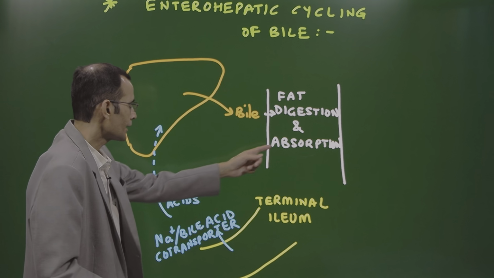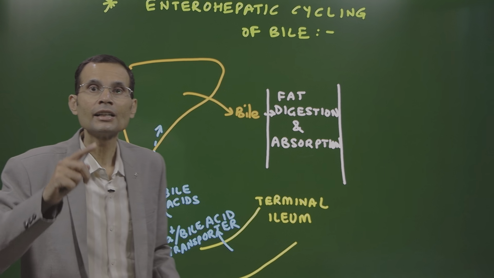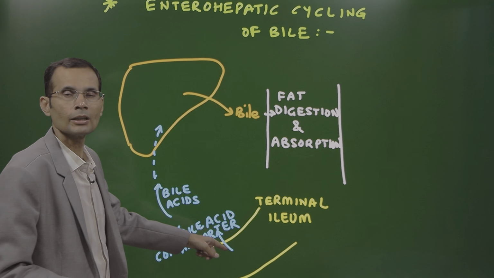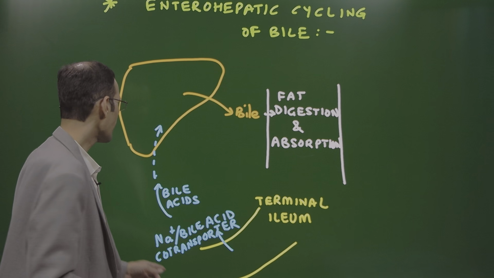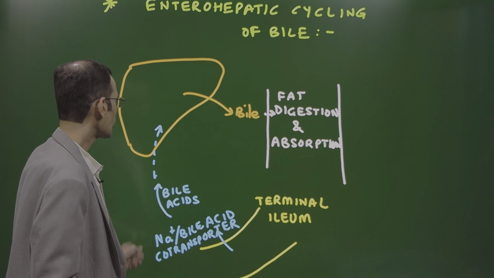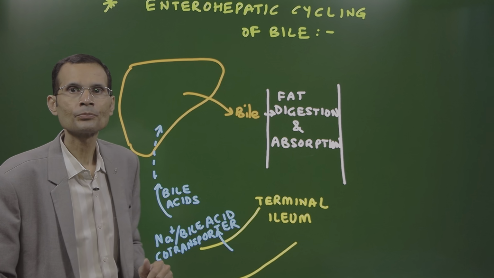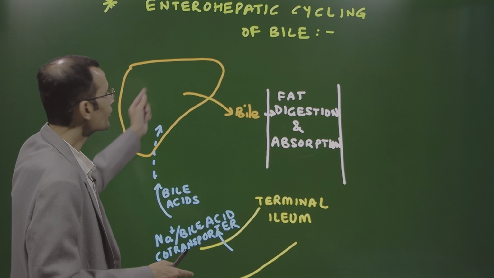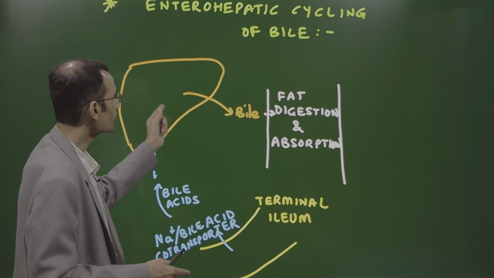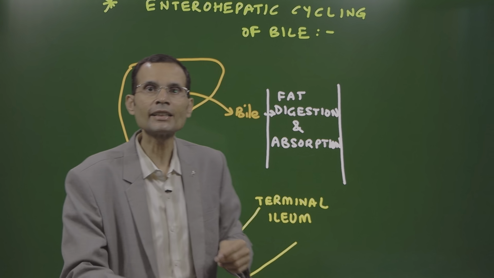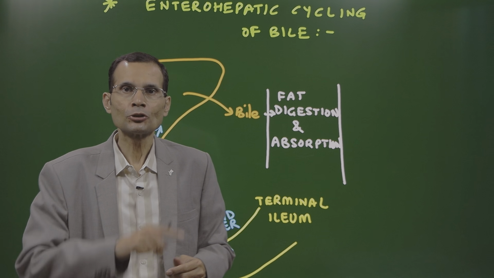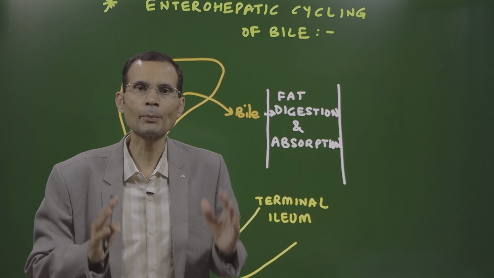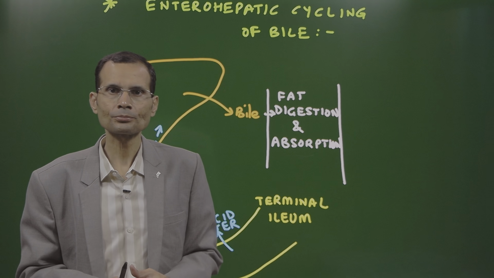After that, these bile acids are recycled. Means from the terminal ileum, they are reabsorbed with the help of a transporter called the sodium bile acid cotransporter. So bile acids are reabsorbed from the terminal ileum. They again reach the liver, and from the liver they are again secreted into the bile. So this is recycling, enterohepatic recycling of the bile salts or bile acids.